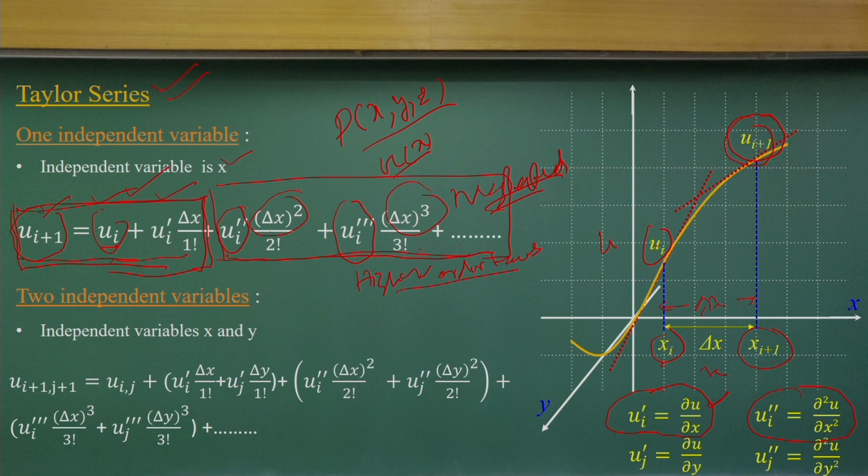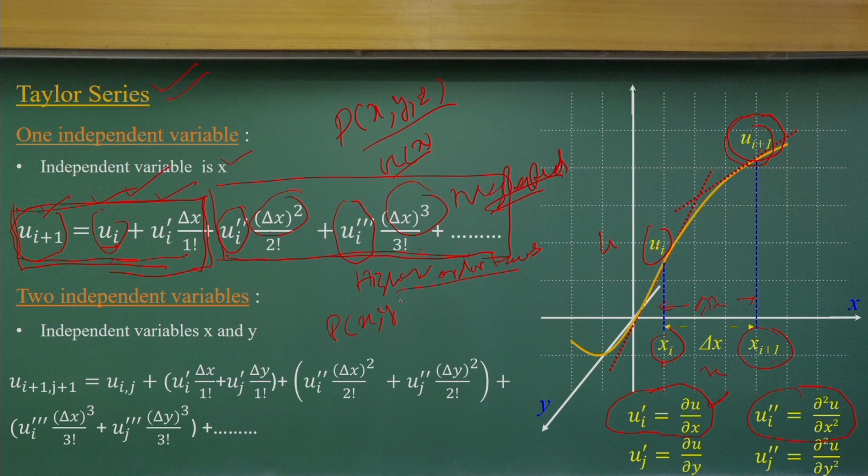But when you consider two independent variables, that means the pressure is a function of x and y, we can have the Taylor series in a similar way. There we will have i and j, because i will be in the x direction and j in the y direction. So, yij will again have the first order terms in the x direction and the y direction, then second order terms in the x and y directions, and so on.